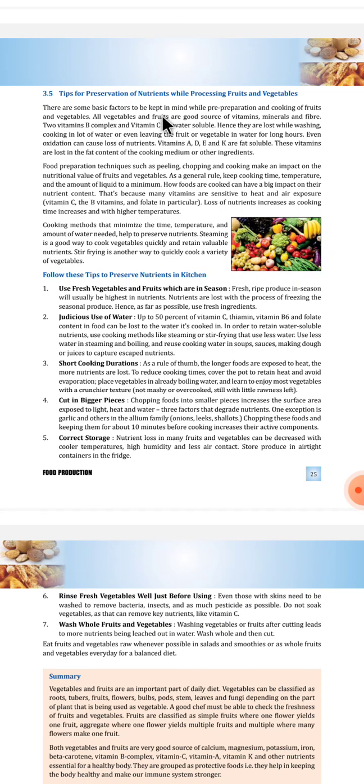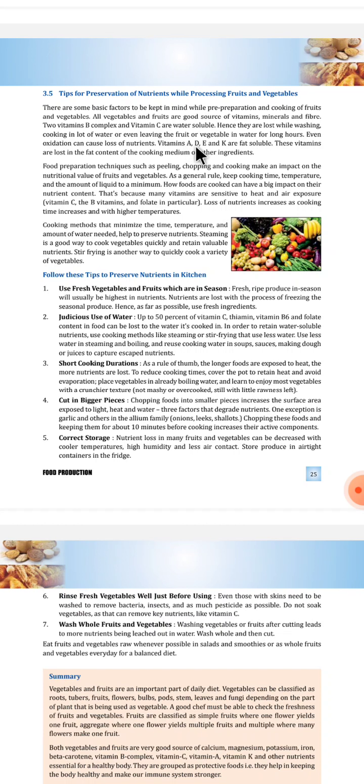There are some basic factors to be kept in mind while pre-preparation and cooking of fruits and vegetables. All vegetables and fruits are a good source of vitamins, minerals and fiber, including vitamin B complex and vitamin C. They are water soluble, hence they are lost while washing, cooking in a lot of water, or even leaving the fruit or vegetable in water for long hours. Even oxidation can cause loss of nutrients.